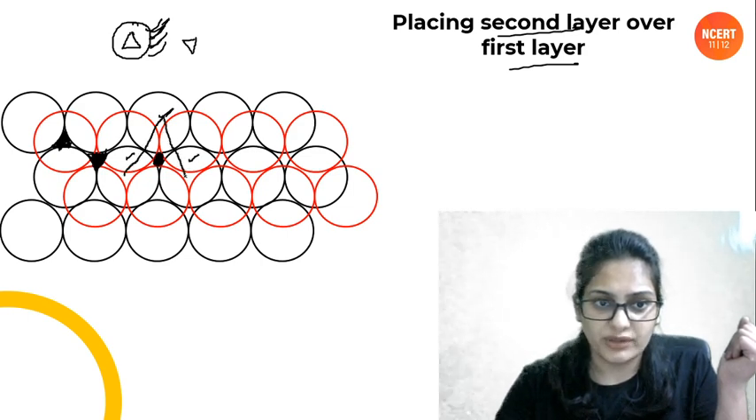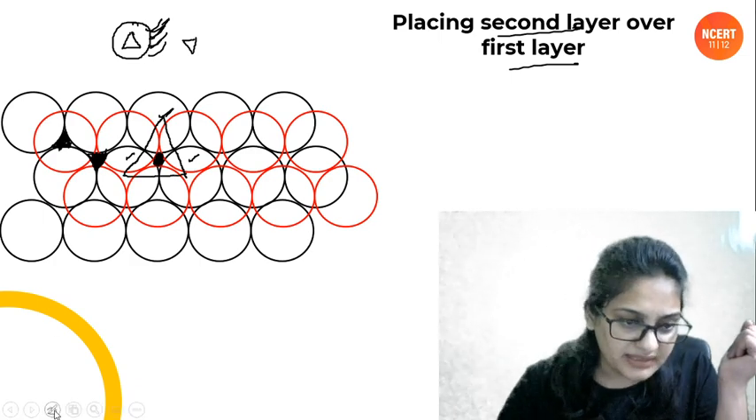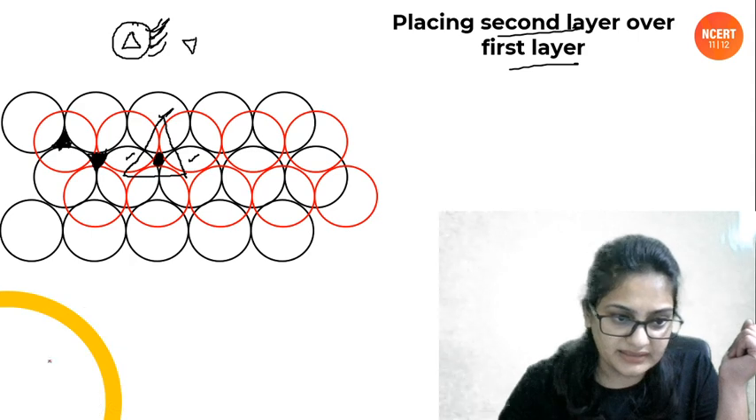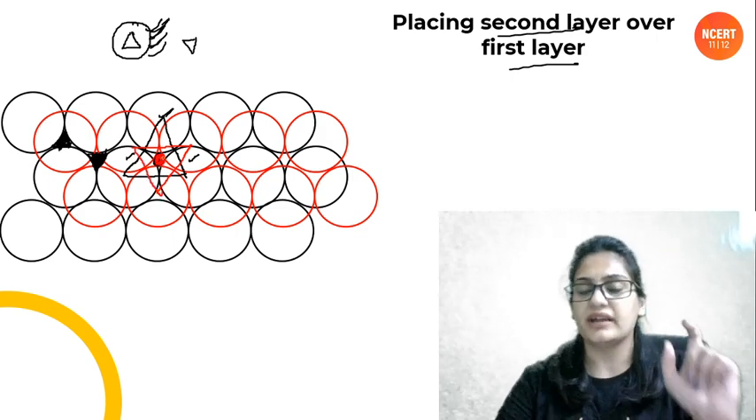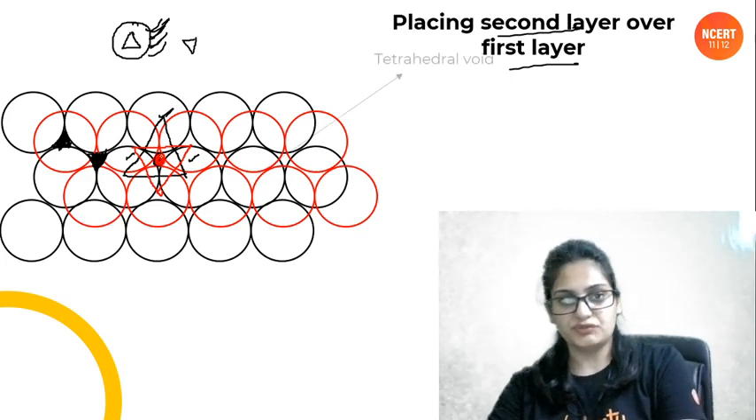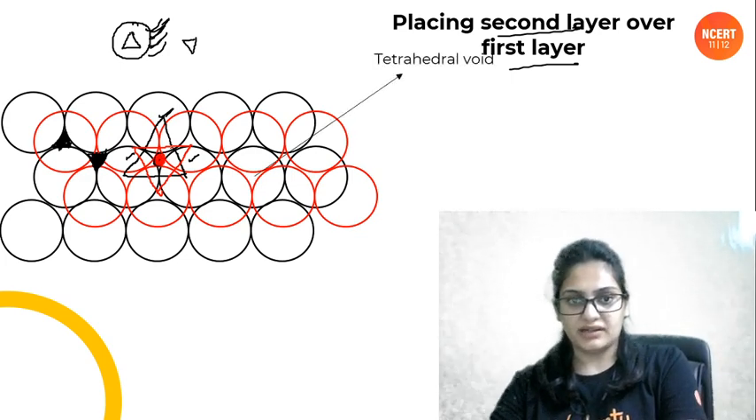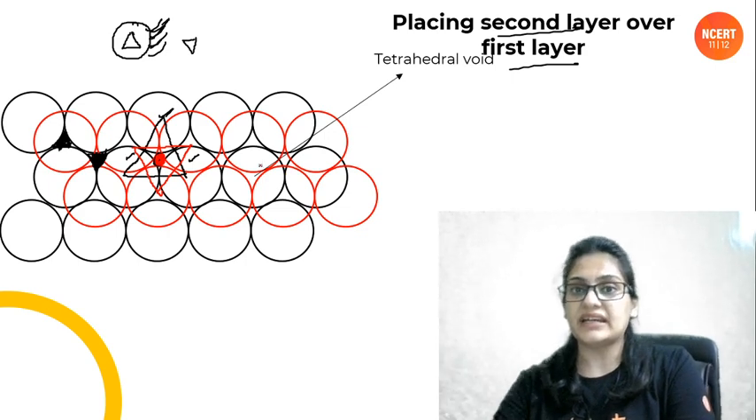I'll just draw it like this. And it is also touching three atoms of the red layer. This void will touch three atoms in the red layer as well, like this. So this void that I have just marked is nothing but an octahedral void. So we have one octahedral void and we also have a tetrahedral void.